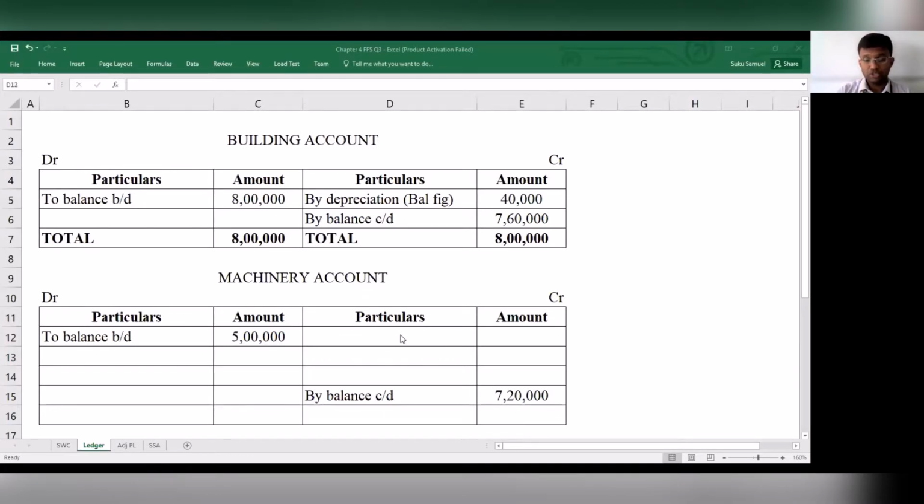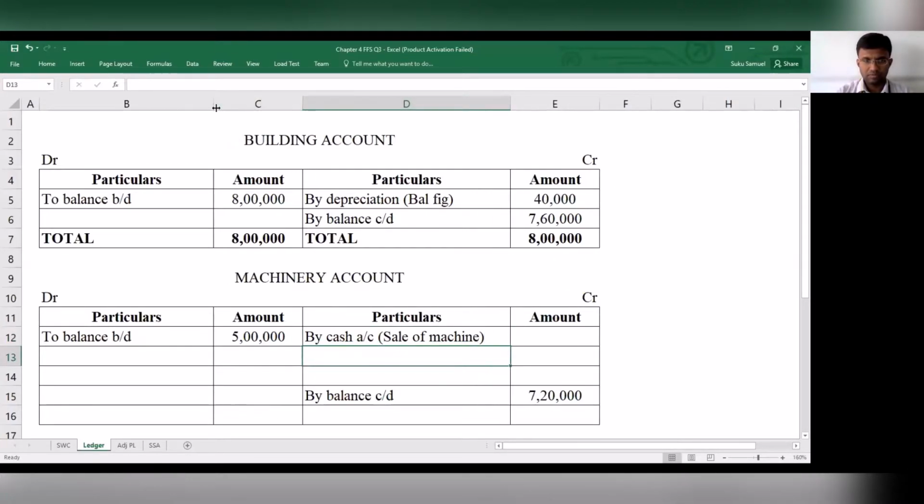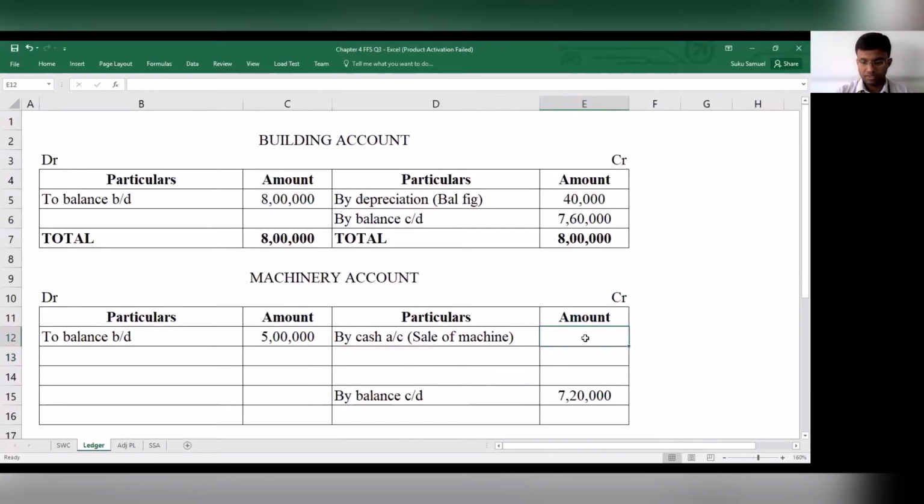Remember, machinery is real. The golden rule is debit what comes in, credit what goes out. So by cash account, sale of machine, this is 1,30,000.